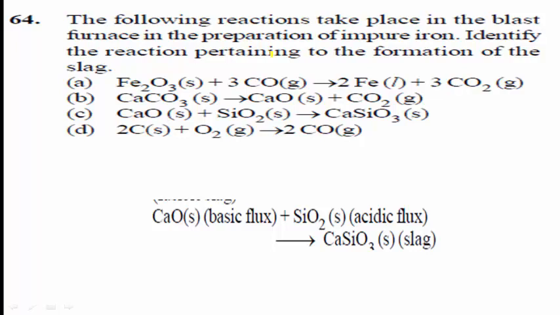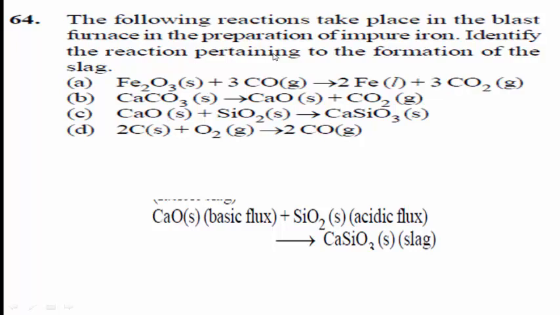Students, a slag is an easily fusible material which is formed when gangue still present in the roasted or calcinated ore combines with the flux.